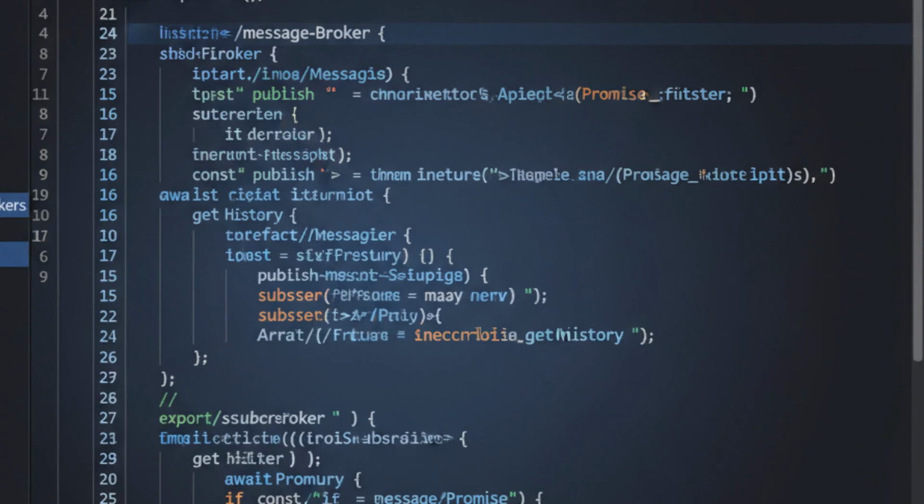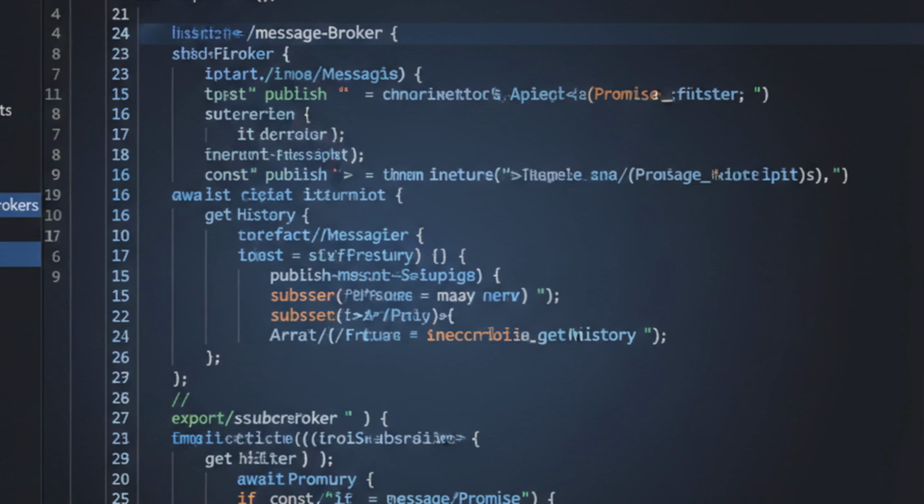For message passing, we need a broker. This implementation uses an in-memory pub sub pattern. Agents subscribe to topics they care about. Maybe research complete or revision requested.